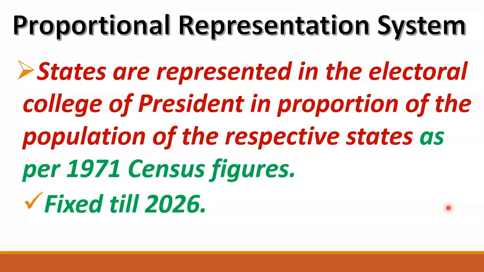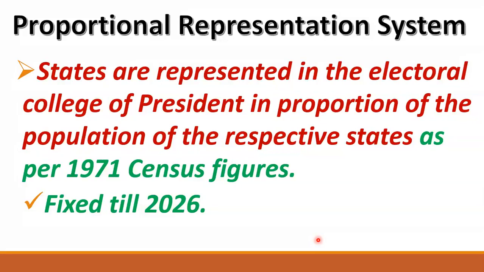Now friends, why are the census figures taken from 1971? The question is why this system follows the 1971 census figures. What happened during that period? A population explosion took place, meaning population was increasing at a very high speed. But after 1971, South Indian states controlled their population.